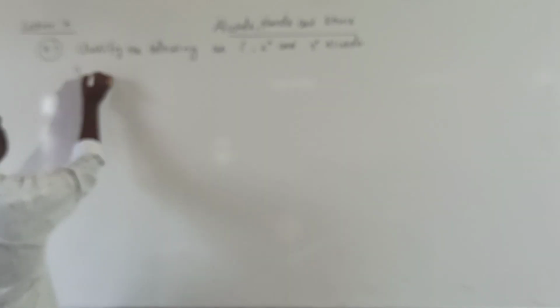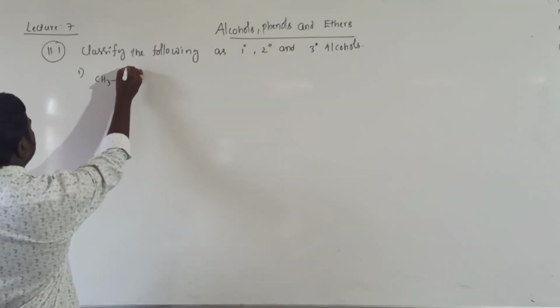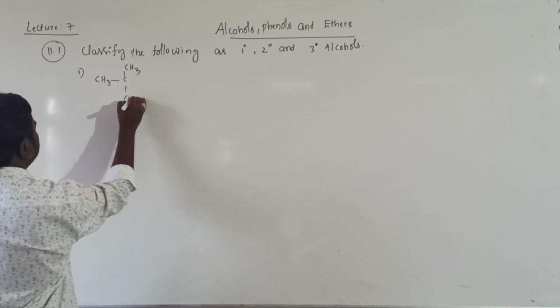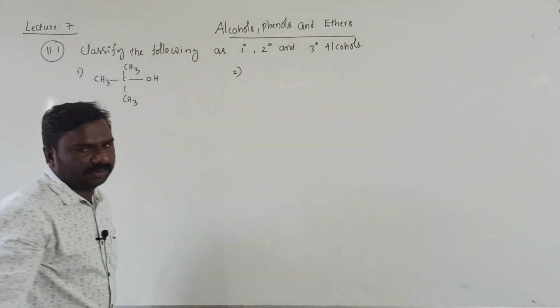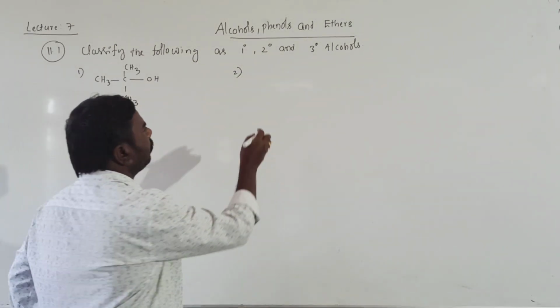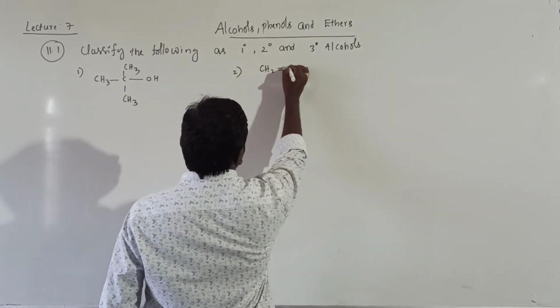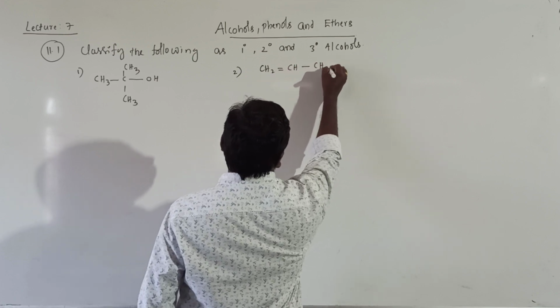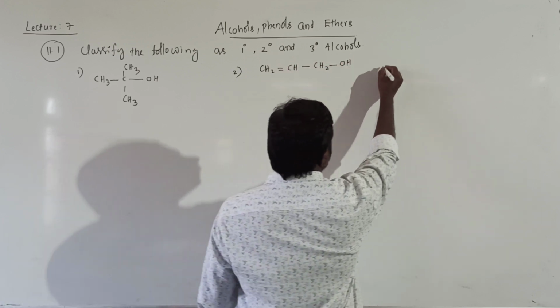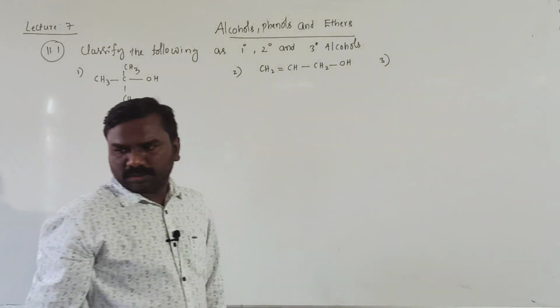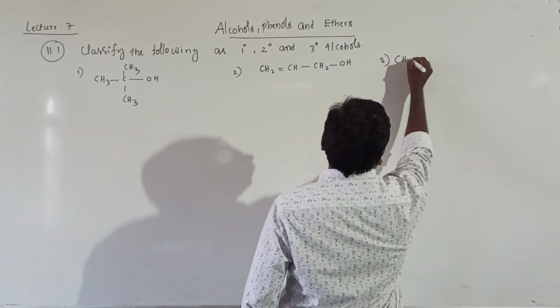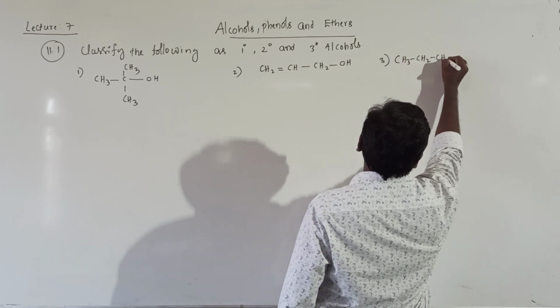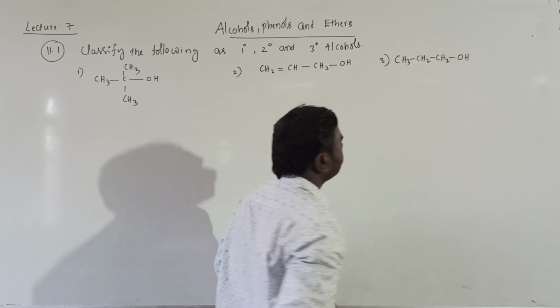First one is CH3OH. Second one is CH2=CH-CH2OH. Third one is CH3CH2CH2OH.